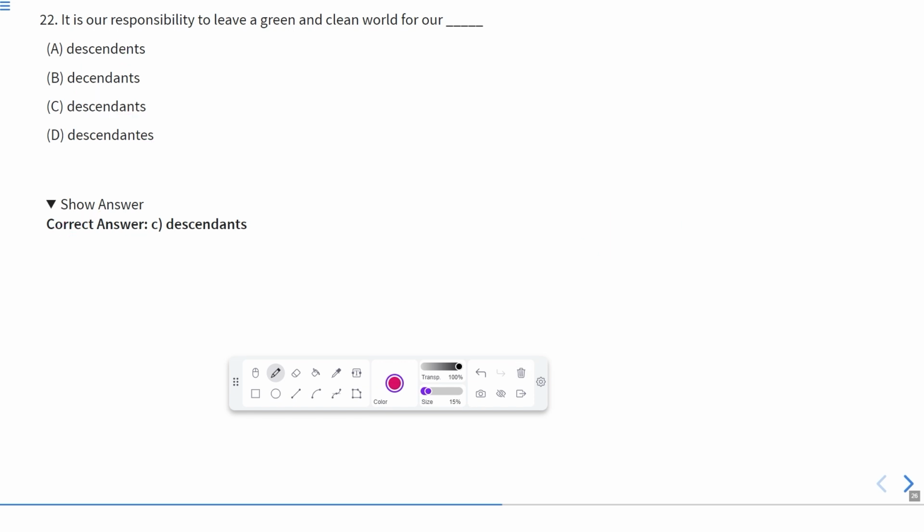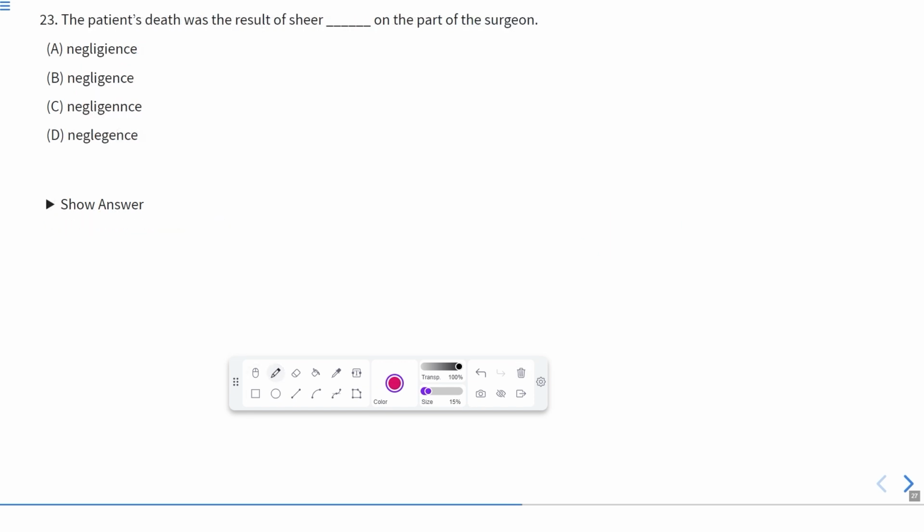Now let us move to the next one. The patient's death was the result of sheer dash on the part of the surgeon. Now, obviously, sheer negligence, and the spelling of negligence, where the word is negligent, it is negligent plus ence. It means we have removed this ent and we have written ence. Now, let us see. negli